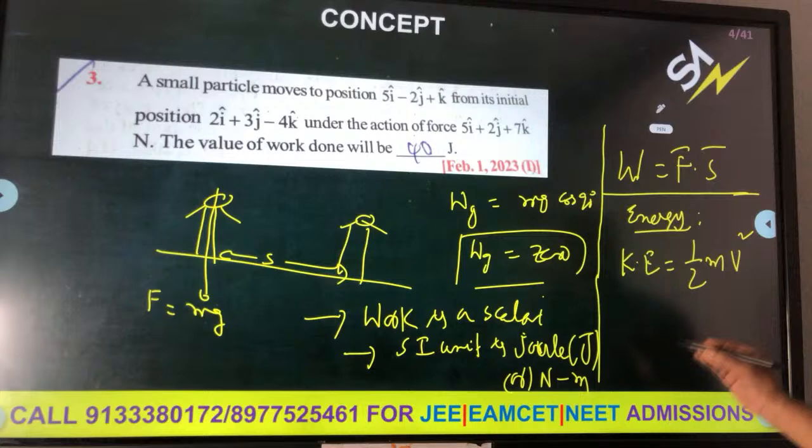This is displacement. What is work done? Work done we know is F bar dot S bar. So 5i plus 2j plus 7k dot 3i minus 5j plus 5k. Okay students, how to do the dot product?